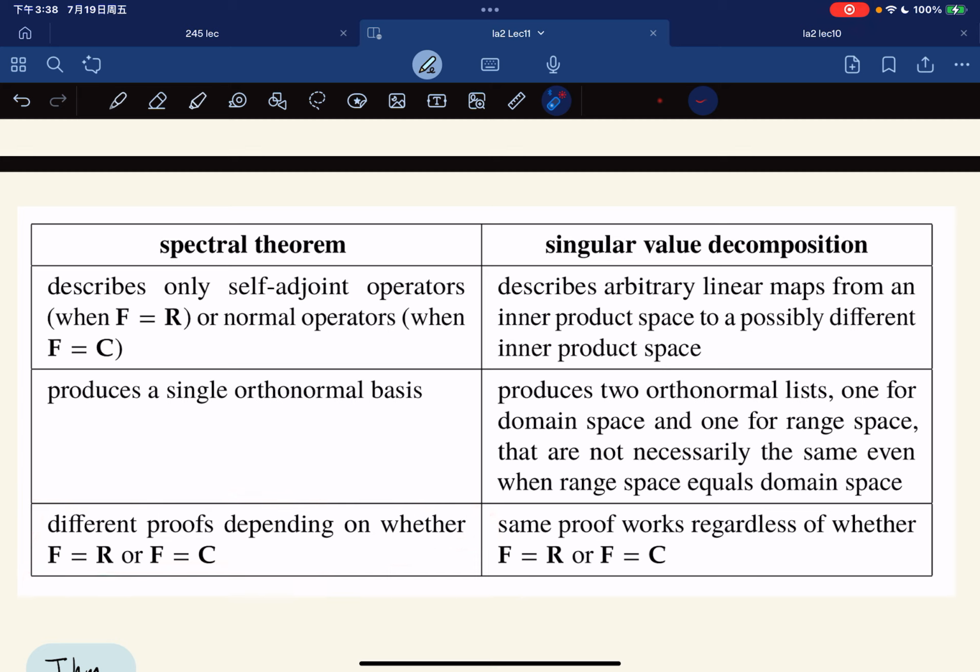But the singular value decomposition, although it is proved using the spectral theorem, describes arbitrary linear maps from an inner product space to possibly another inner product space. It produces two orthonormal lists, the e_i's and the f_j's, one for the domain space and one for the range space. They are not necessarily the same; there's no claim that they have to be identical. And it is the same proof regardless of whether the field is R or C.